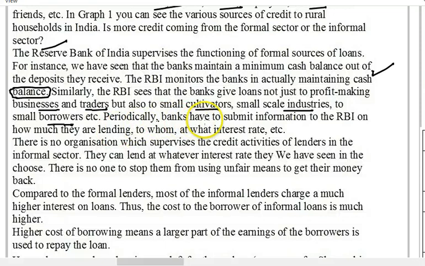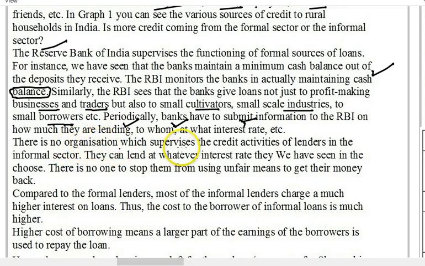Now, periodically, banks have to submit information to the RBI on how much they are lending, to whom, and at what interest. So here we find that the RBI keeps a check on the banks by taking information about their lending status, the people who have taken the loans, and the interest rate the banks are charging. This way the control is there.